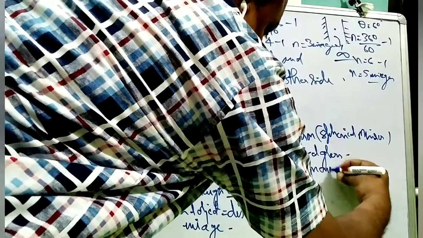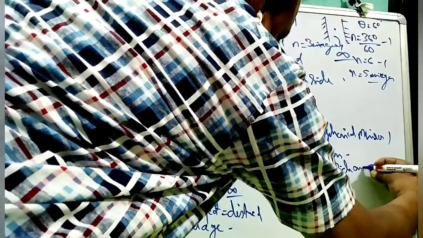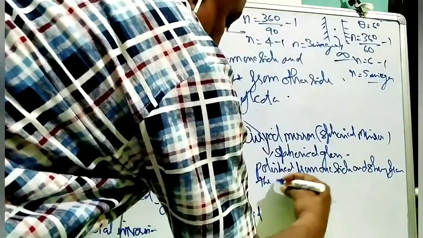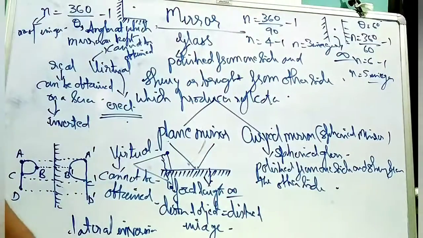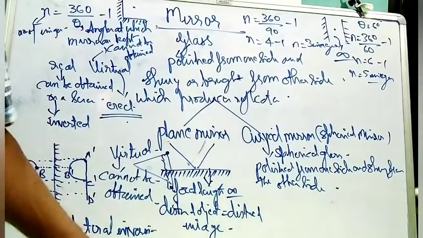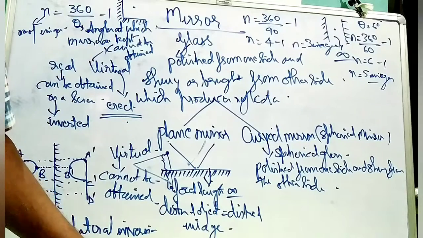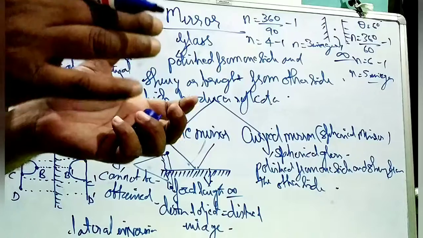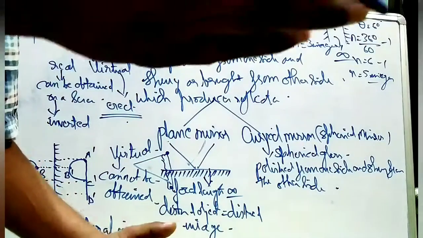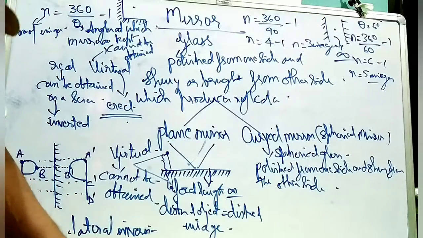Spherical glass polished from one side and shiny from the other side will form the curved glass. Now, spherical glass is spherical in nature, so it can be polished from outside as well as from inside.